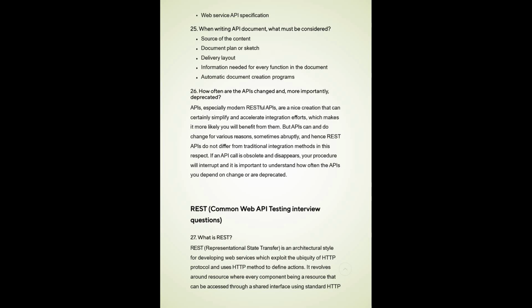So as you are learning Selenium, similarly you have API. In APIs, what will the questions be? They will come from API testing, which we have explained so far. Among those questions, you will have 1 or 2 questions, and there will be more questions on REST. So 2-3 questions will come from the questions we have already discussed in this video and the previous video, and maybe you will have more questions on REST.